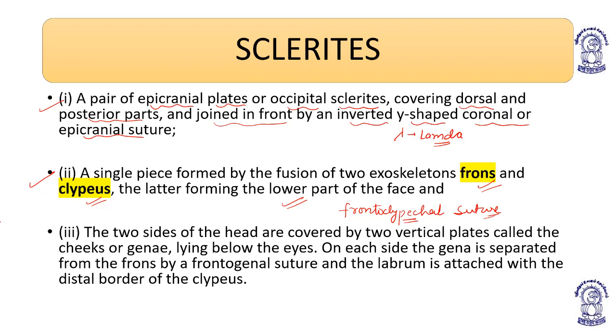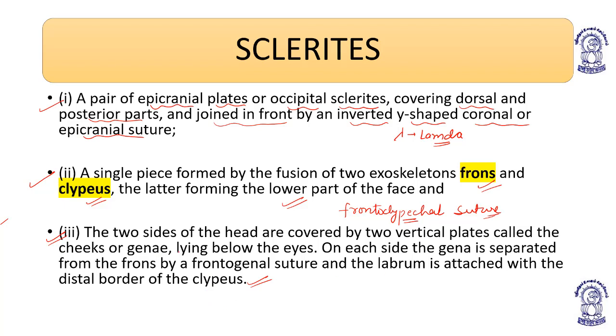The two sides of the head are covered by two vertical plates called the cheeks or genae, lying below the eyes. On each side, the gena is separated from the frons by the frontogenal suture, and the labrum is attached to the distal border of the clypeus.